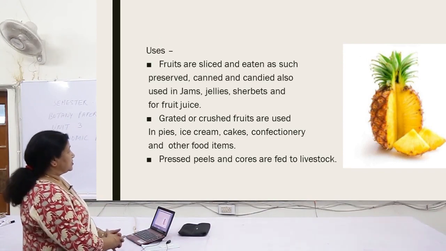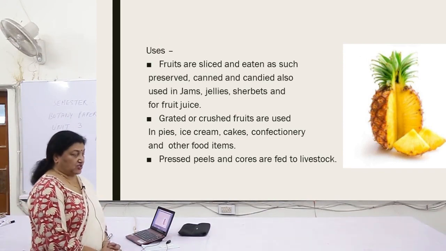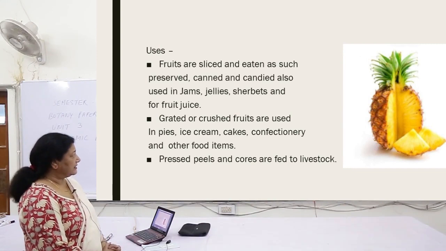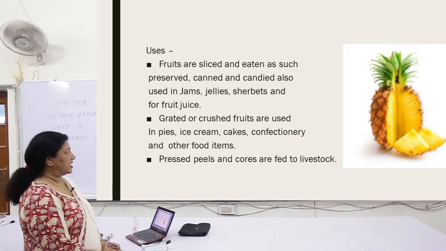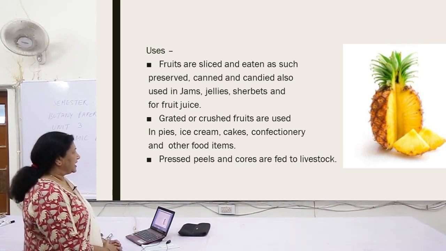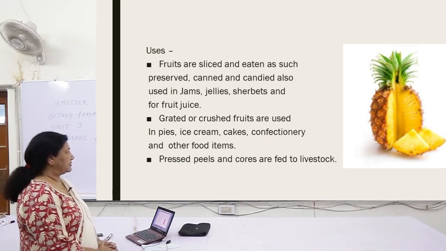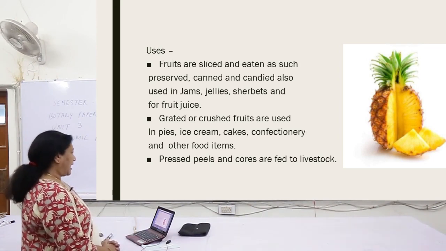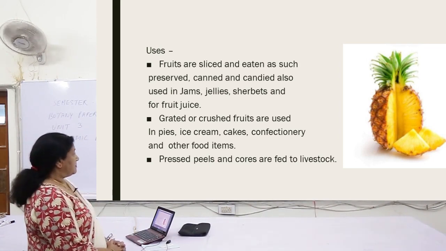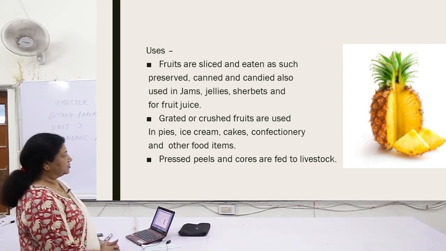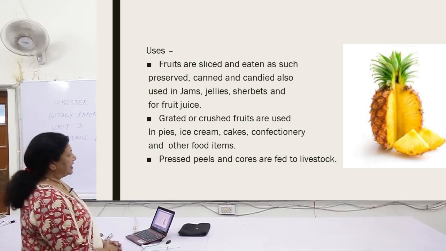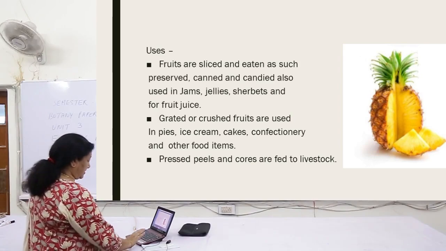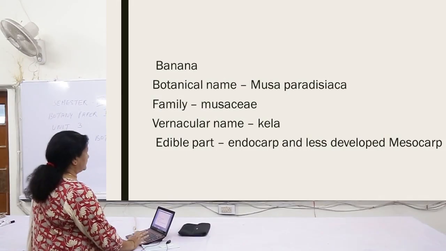Now what are the uses? It is sliced and eaten as such. It is preserved, canned and also used in jam, jellies, sharbat and also for fruit juice. Grated or crushed fruits are used in pies, ice cream, cakes, pastries, confectionaries and other food items. Pressed peels and cores are fed to the livestock. Since it is very spiny, the other parts are usually given to the animals as feedstock.